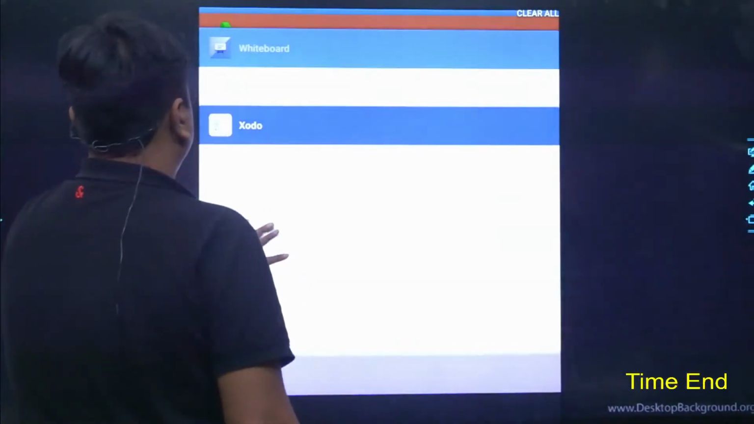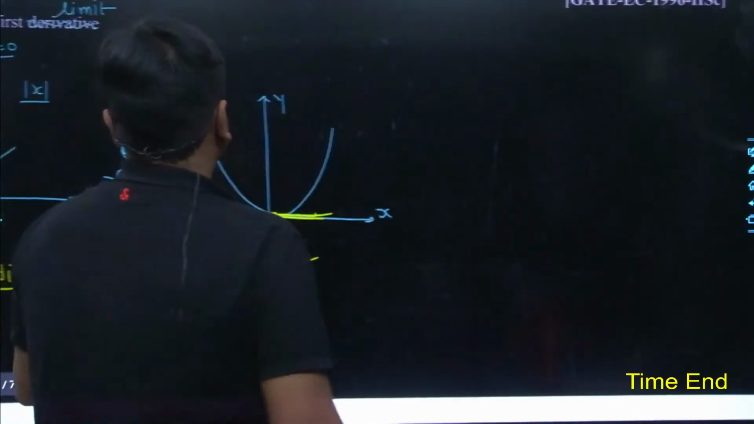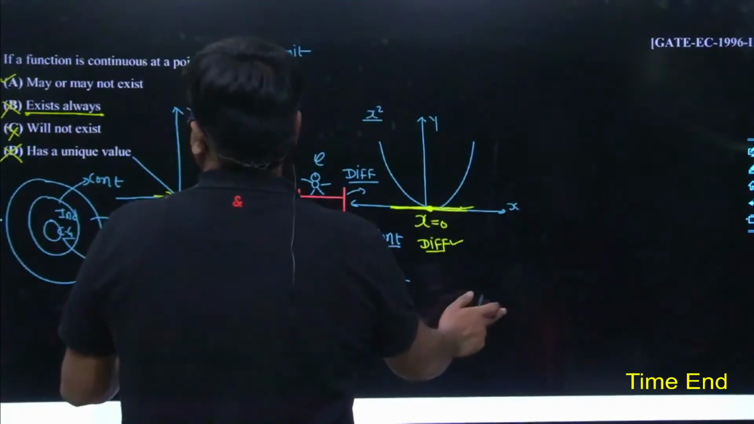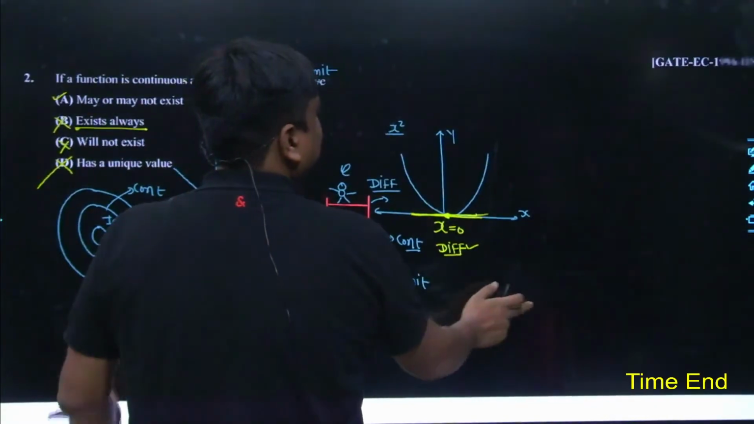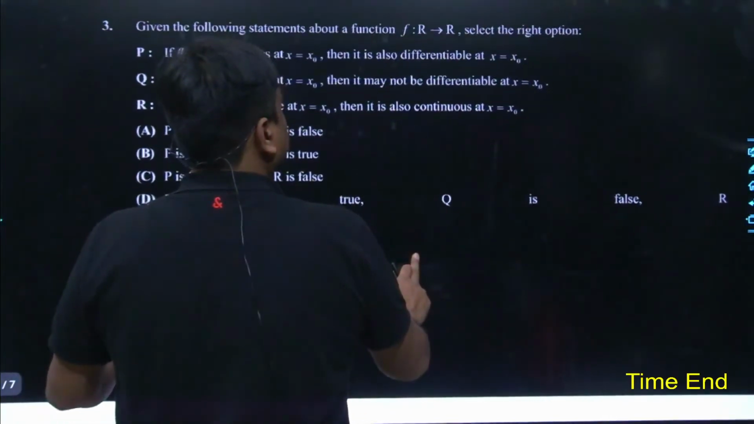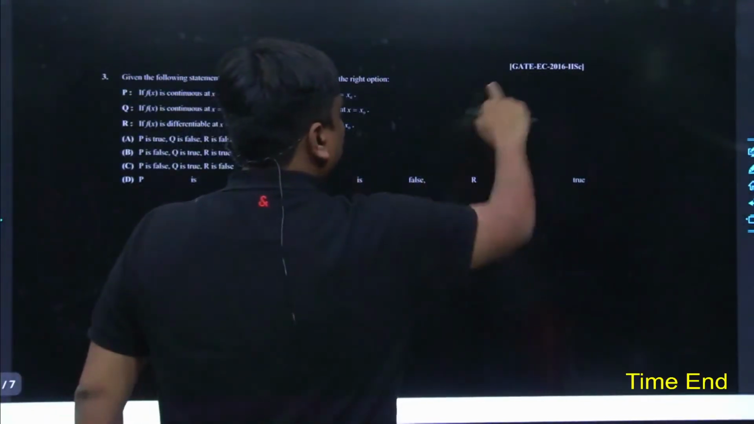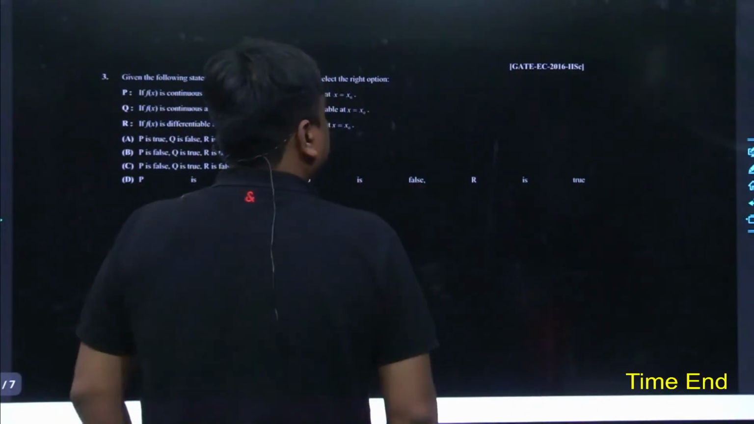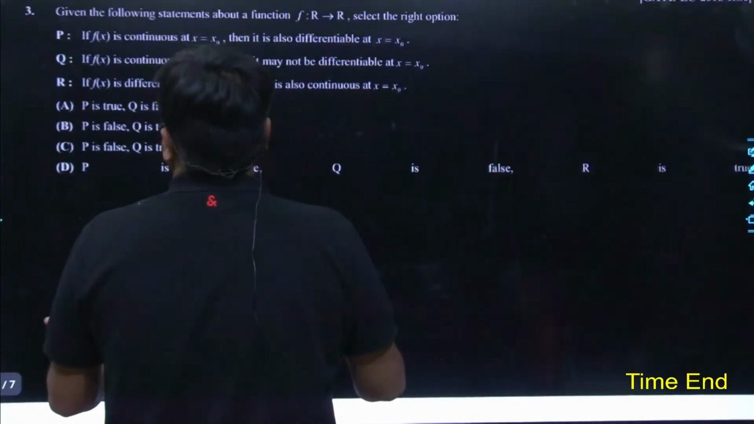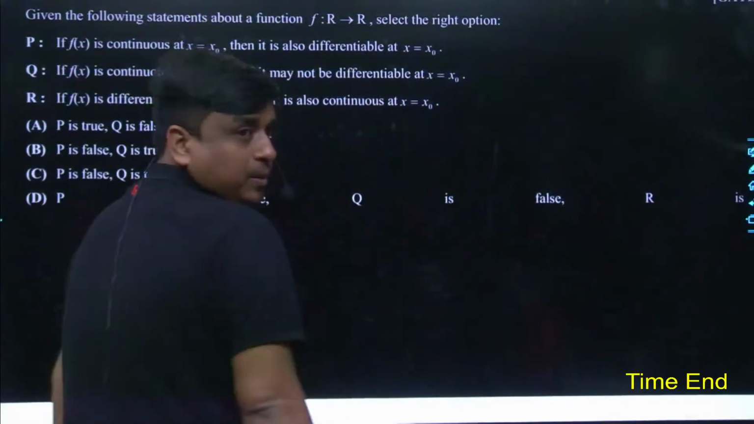So I think it's the right time that I should follow the next slide. So here comes the next question. This question came in IISc Bangalore. Although it looks very easy, this question was framed in IISc Bangalore in the year 1996. Anyways, this question had already come in GATE Electronics in the year 2016. Again, the question was framed by IISc, Indian Institute of Science, Bangalore. Read the problem carefully.